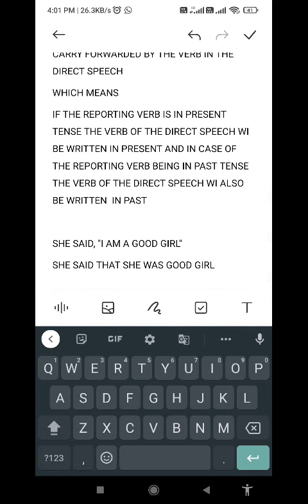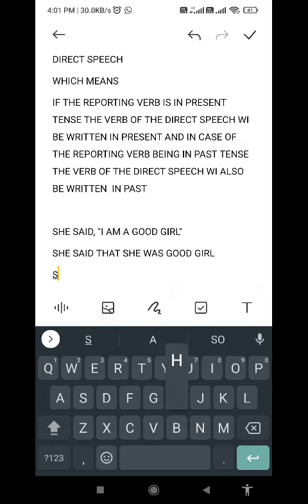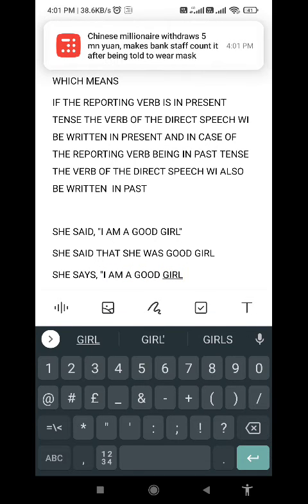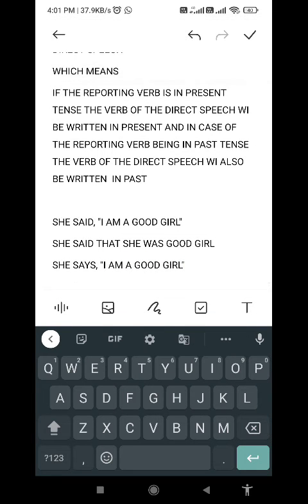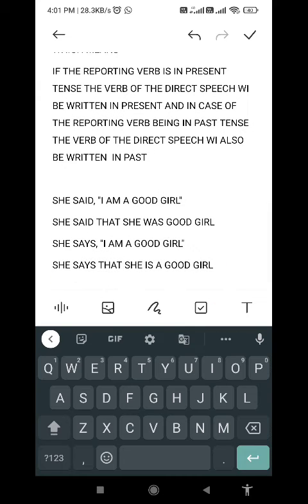Now come to the first one which I had given you, that is "I am a good girl," she says. Says means it is written in present tense. So how are you supposed to write it in indirect? She says that she is a good girl. Why have I written is there? Because says, that is the reporting verb, is in present tense. That is why the verb of the direct speech must be written in present. Now, here one thing comes.